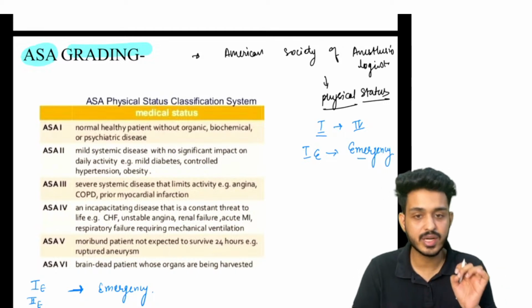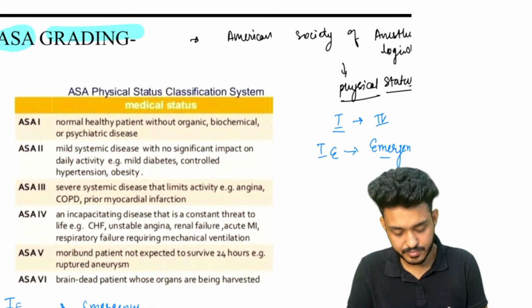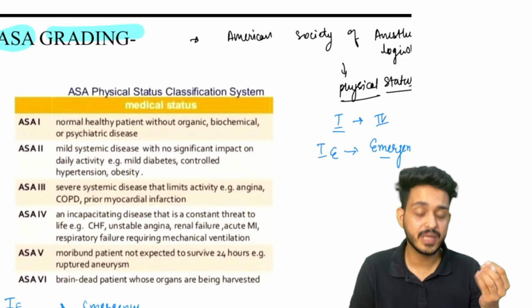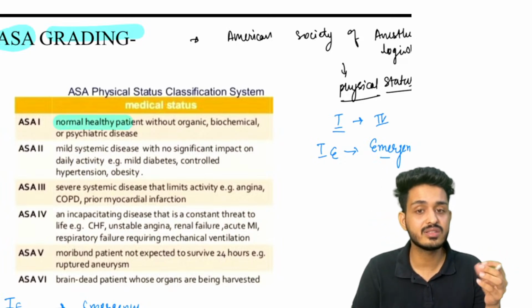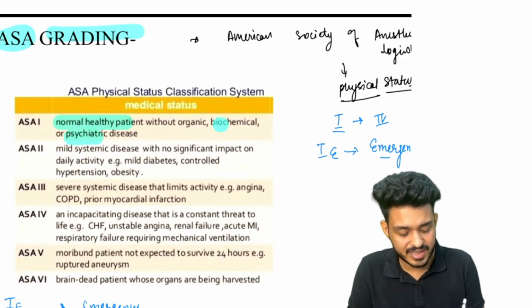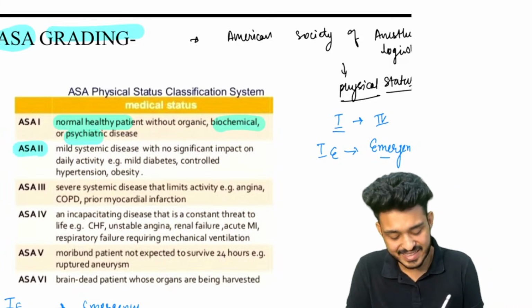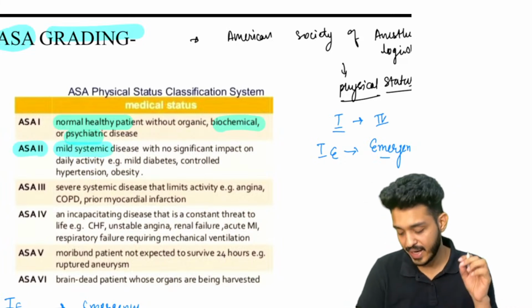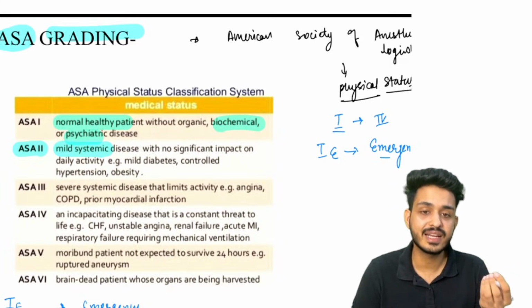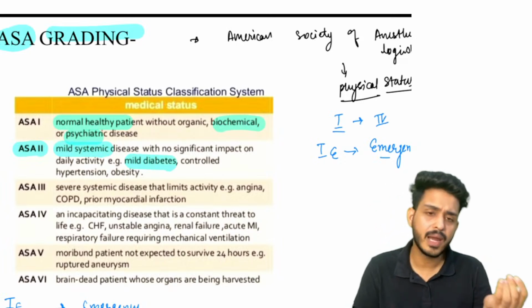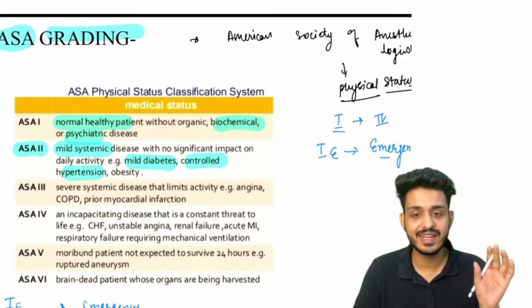What are the things you need to remember, because questions have been asked from this? Look here, guys. ASA1 is a normal healthy patient. He might have some biochemical disorder or psychiatric disease, but should be considered ASA1. ASA2 is mild systemic disease with no significant impact on daily activities. For example, mild diabetes or controlled hypertension would be ASA2.